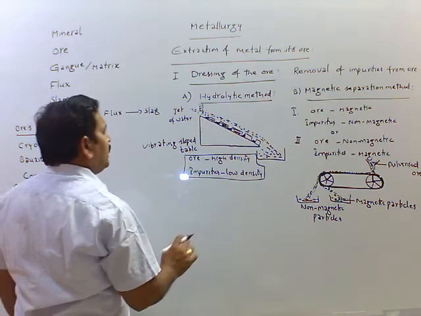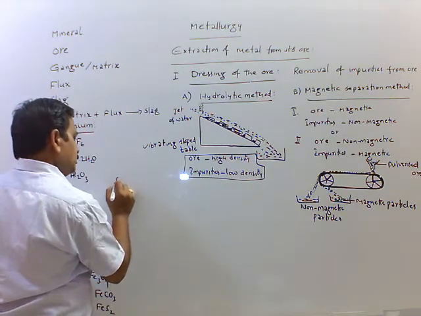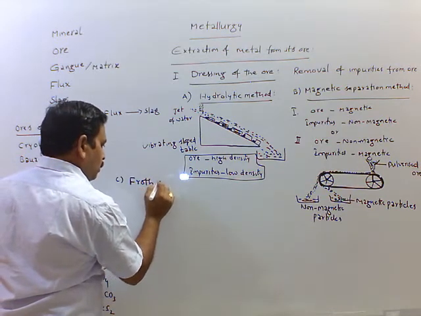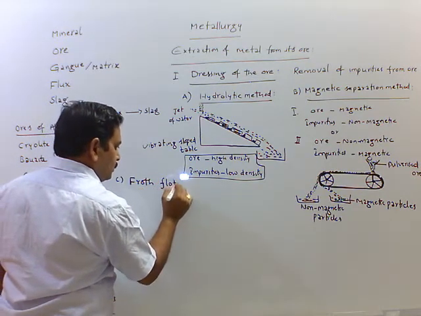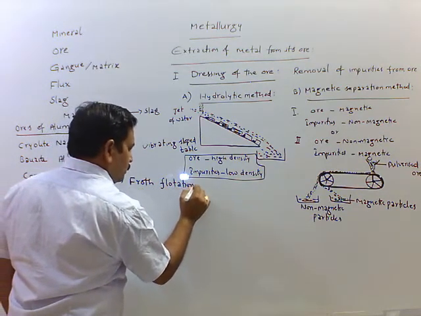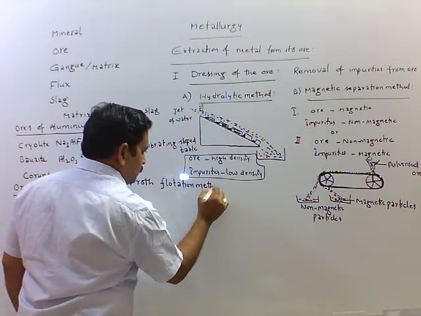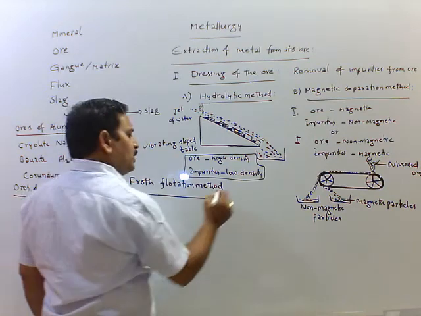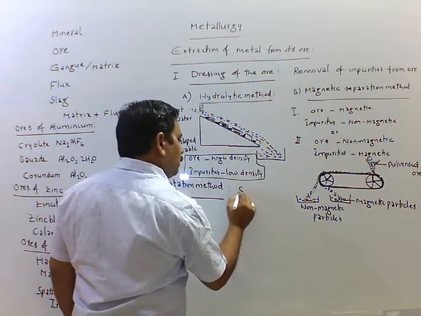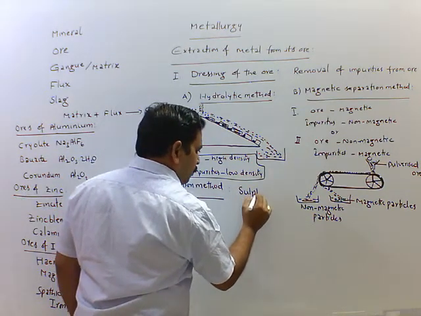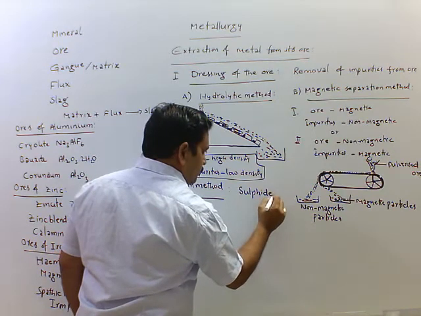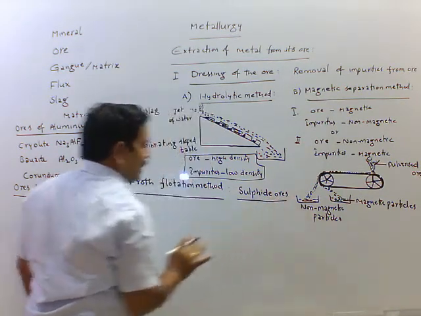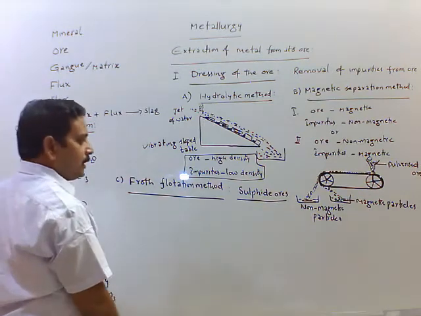Next, the third method is the froth flotation method. This method is only used for the concentration of sulfide ores. Sulfide ores are generally concentrated by the froth flotation method.